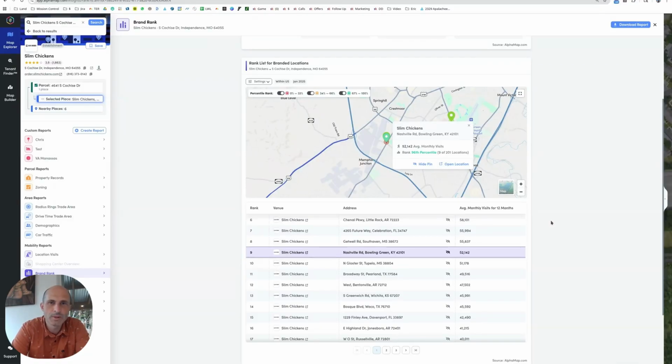If we go down the pipeline of all the Slim Chickens, I'm sure there's some of them that don't do that, but some of them are. And those ones that are should be emulated, and we should look at what they're doing. Why are they doing so well? Is it advertising? Is it service? Is it presentation? Is it display? Is it access? What is it? They're doing something. They're getting people's attention. People are coming back. It's not just the opening ceremony of the projects. Some of these have been going on for years, doing really awesome numbers. I'm sure there's exceptions to it. If we go look at the bad ones, what's going on there? Maybe we should look at some of those and see what makes a bad location.